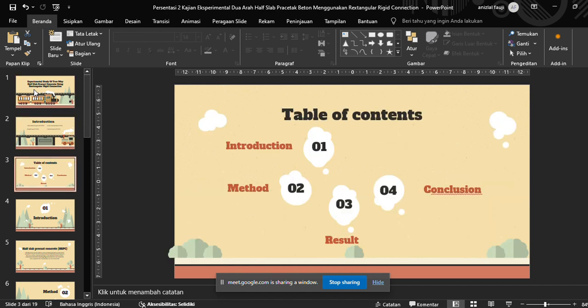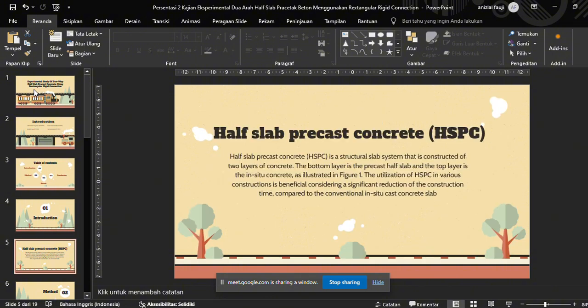First, introduction. Half slab precast concrete (HSPC) is a structural slab system that consists of two layers of concrete. The bottom layer is the precast half slab and the top layer is the in situ concrete. As illustrated in Figure 1, the use of HSPC in various constructions is beneficial considering a significant reduction of construction time compared to the conventional in situ cast concrete slab.